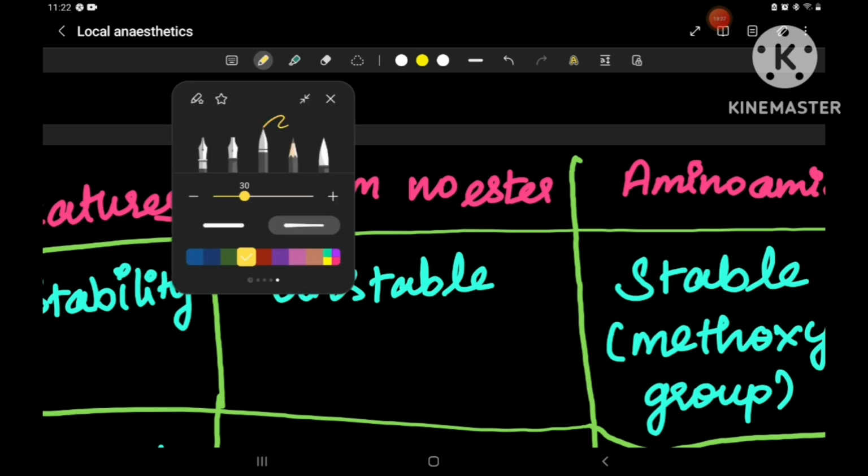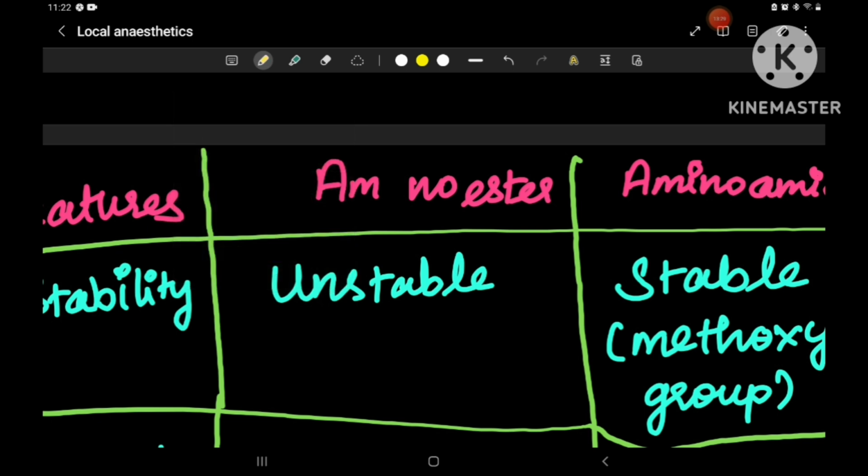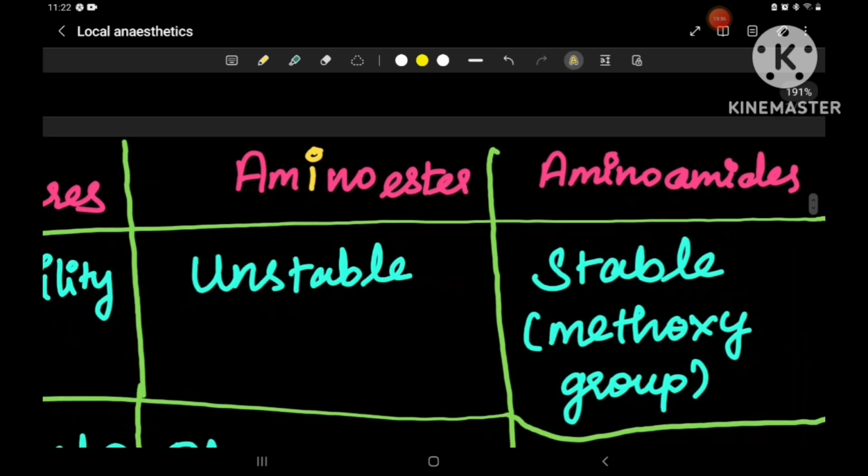There is only one I in amino ester, whereas in aminoamides, there are two I's.